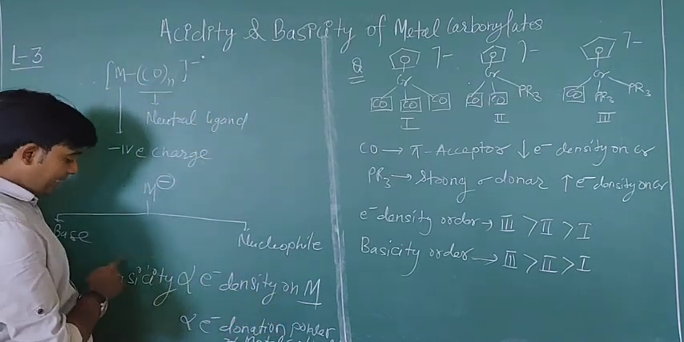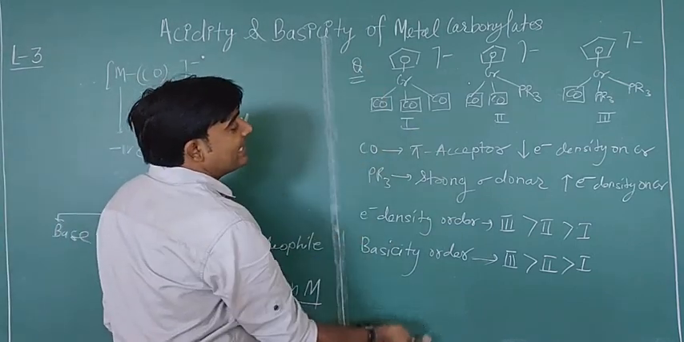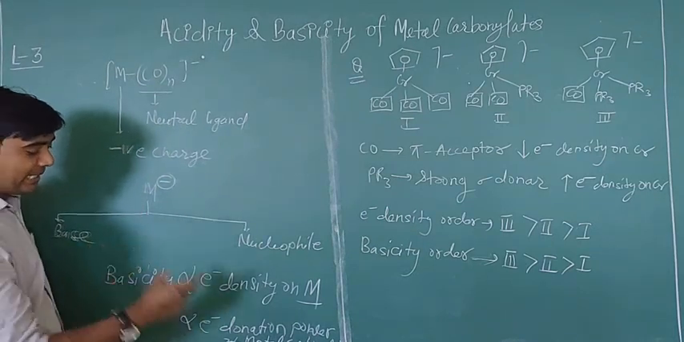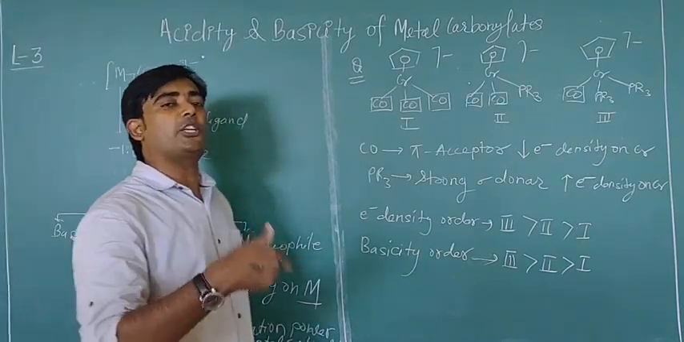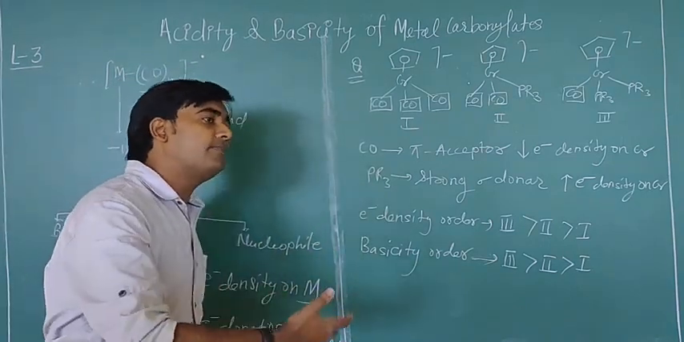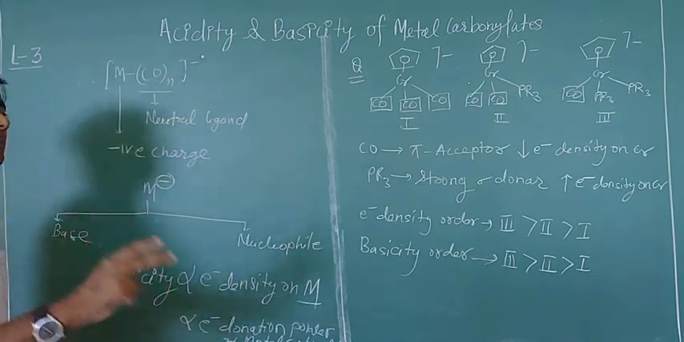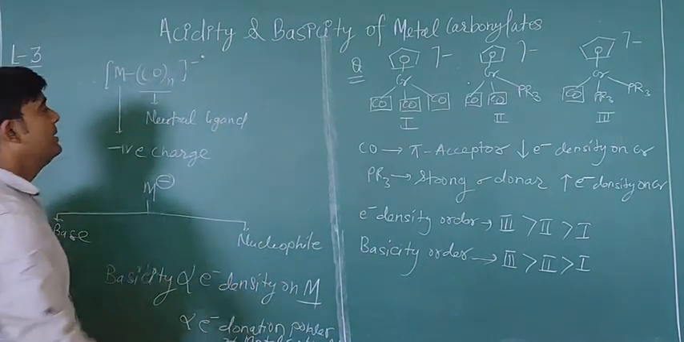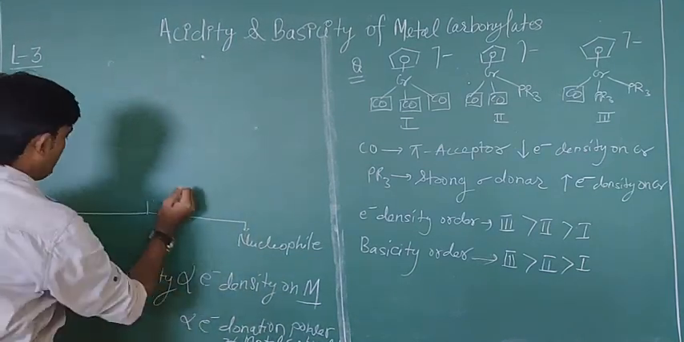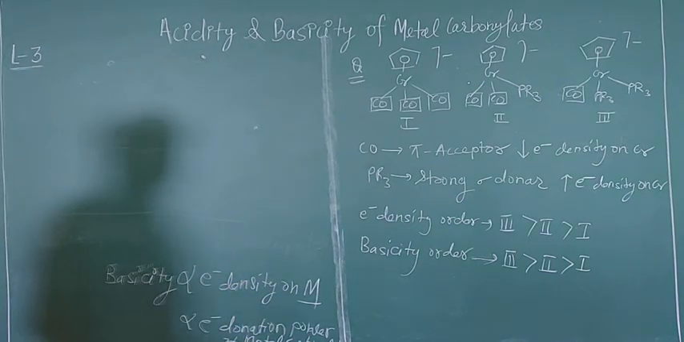Now we have already discussed the point that basicity is directly proportional to the electron density, by taking an example. Now we are going to understand the second point: basicity is directly proportional to the electron donation power of the central metal atom. The central metal with maximum electron donation power gives the complex that is highly basic in character. Now we are going to take an example of this concept.